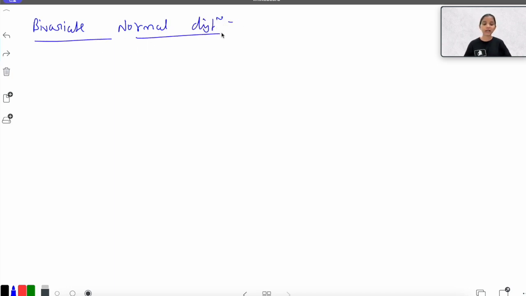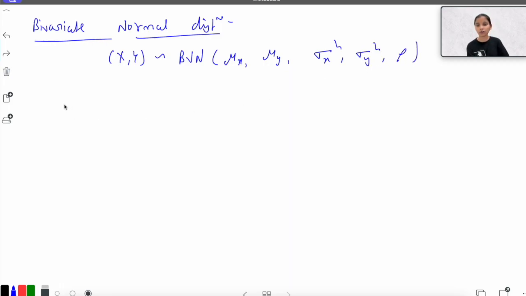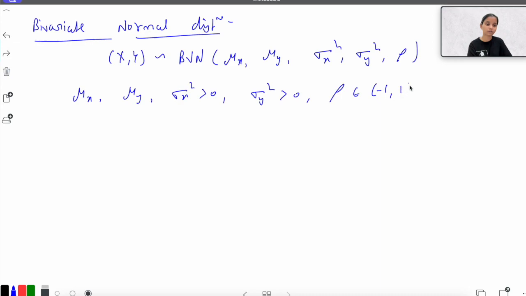Okay, so in the bivariate normal distribution we have two random variables and we have 5 parameters. So we are saying that x comma y follows a joint distribution, a bivariate normal distribution, with 5 parameters. And what are these parameters? Mu x, mu y, sigma x square, sigma y square, comma rho. These 5 parameters are basically mu x, mu y, sigma x square greater than 0, sigma y square greater than 0, and the correlation coefficient rho, which belongs from -1 to 1.